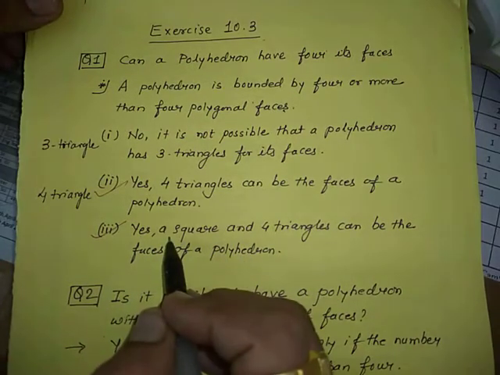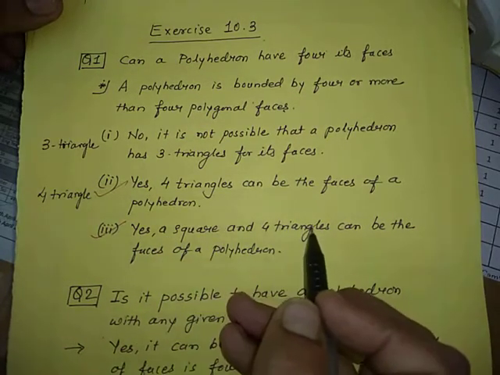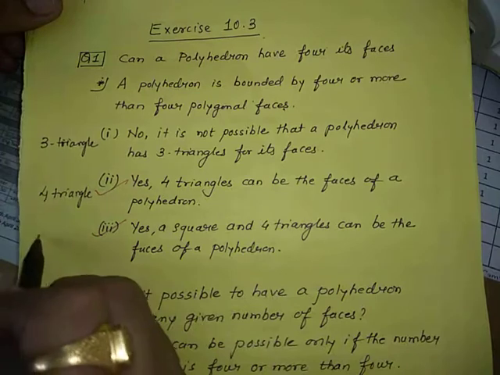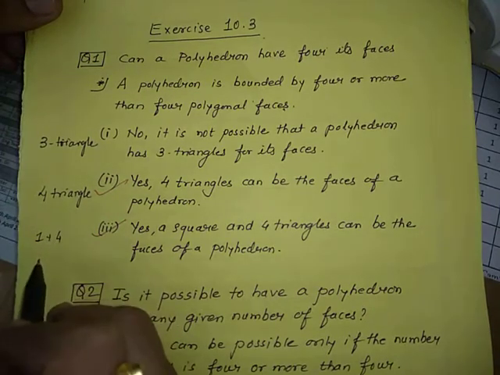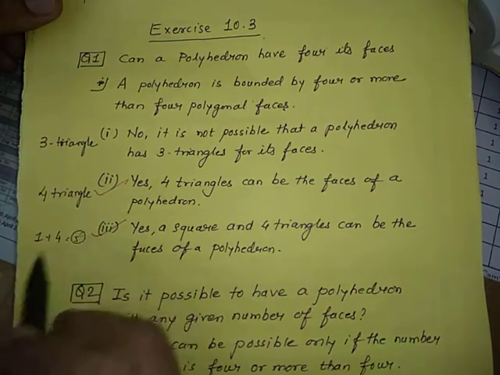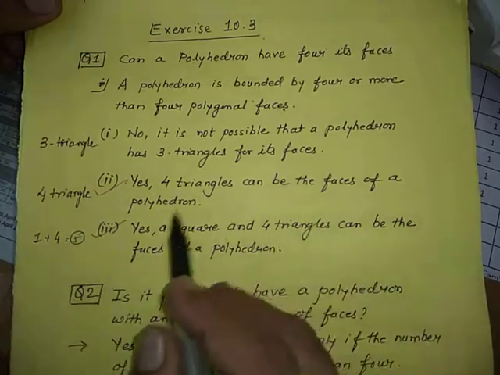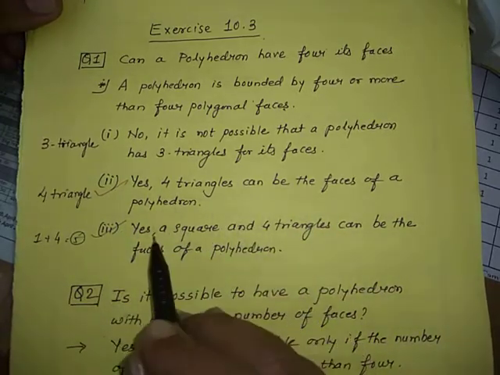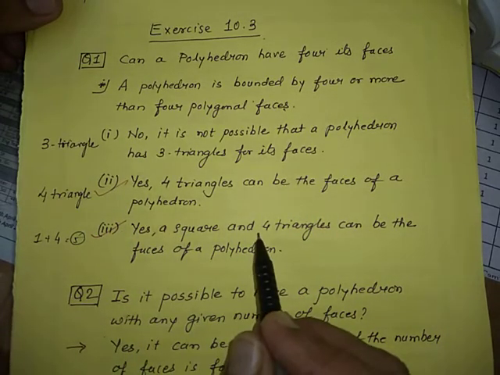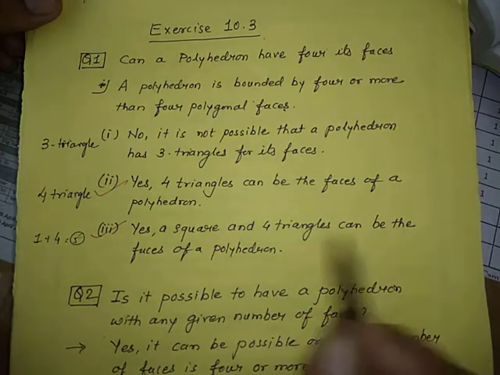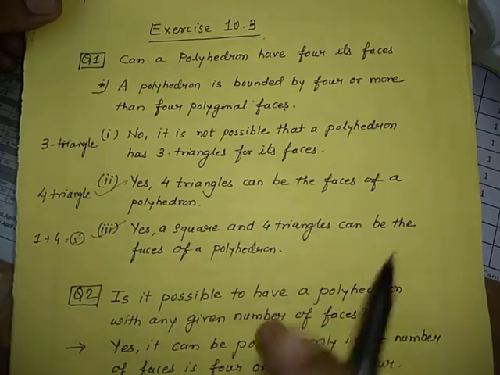And a square and four triangles means 1 plus 4, okay, means 5 polygons are there. So yes, it is possible. Yes, a square and four triangles can be the faces of a polyhedron.